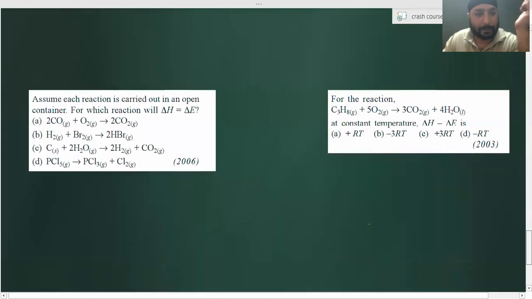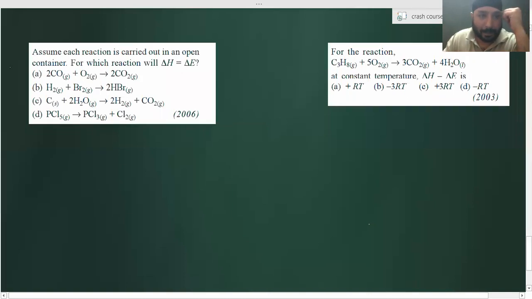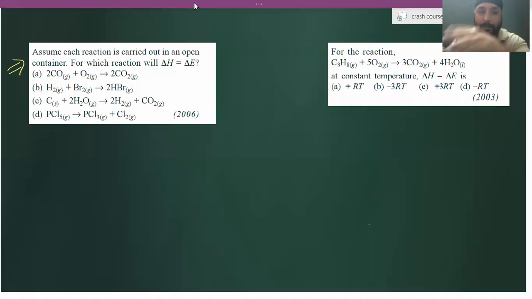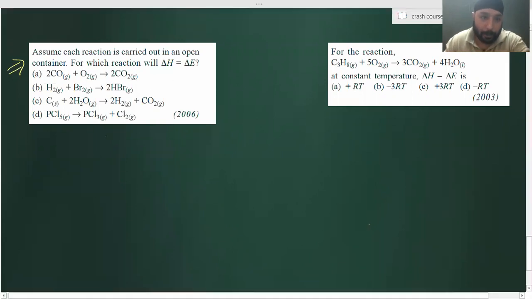Now, listen. This is a question. Assume each reaction is carried out in an open container. That means there's some work done. Closed container with constant volume means work done is 0. Now assume each reaction is carried out in an open container. Tell me exactly where delta H and delta E will be the same. What is the relationship between delta H and delta E for a chemical reaction where number of moles of gases changes?